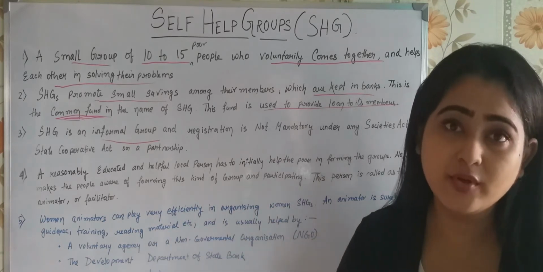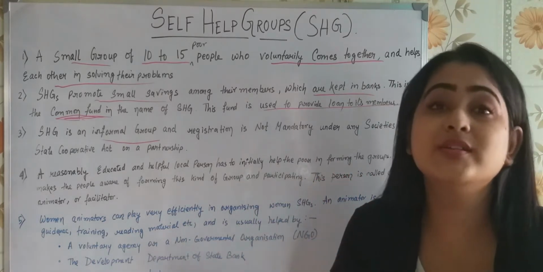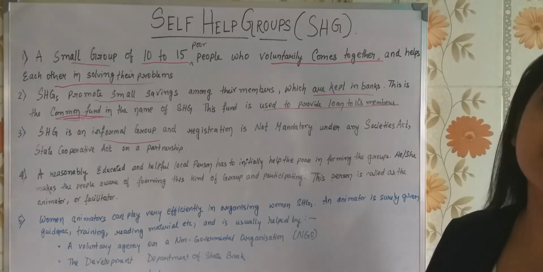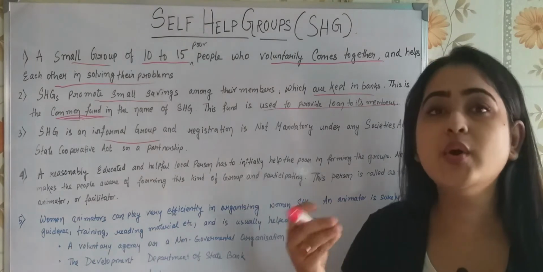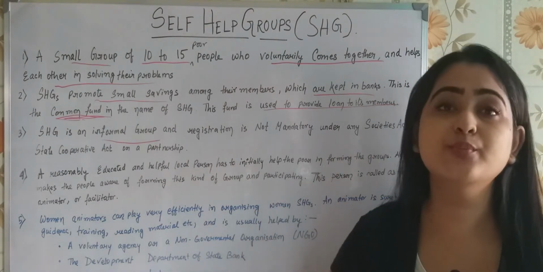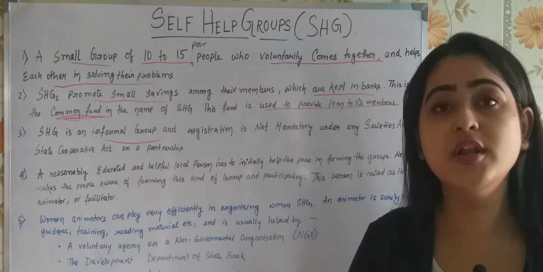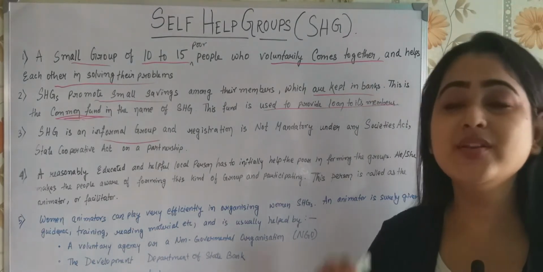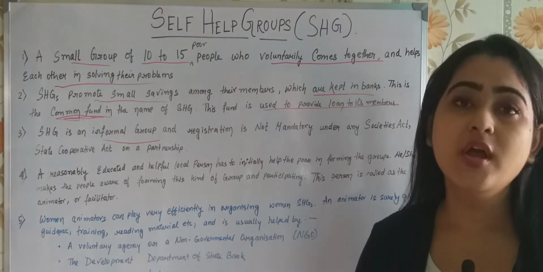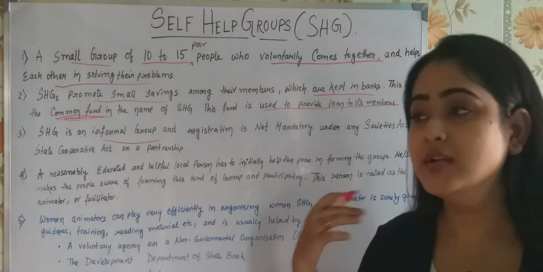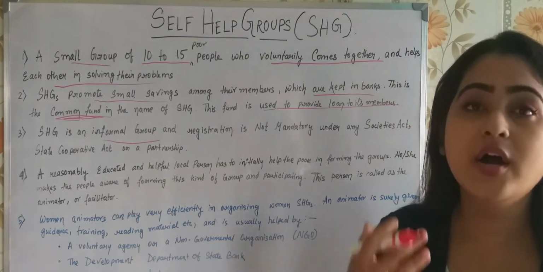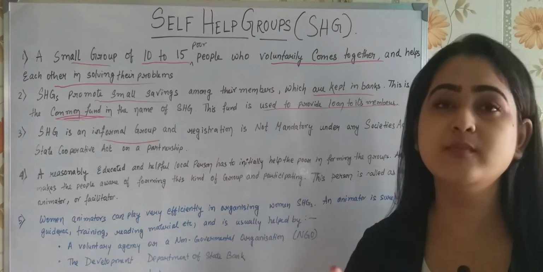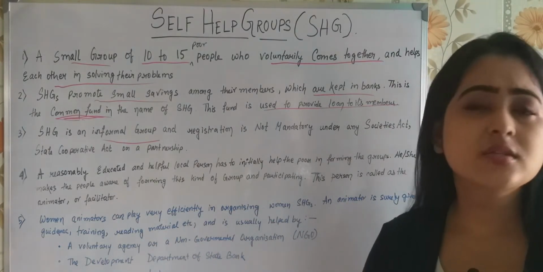Form this self-help group. It's not a formal association. It's just an informal group. Registration is not mandatory, because whenever you start a registration process or try to make it formal, it involves paperwork. People in rural areas are not educated. They tend to keep away from paperwork. They do not have that much time to understand and learn these things, so they won't be doing that.